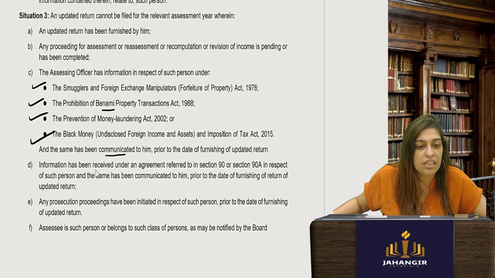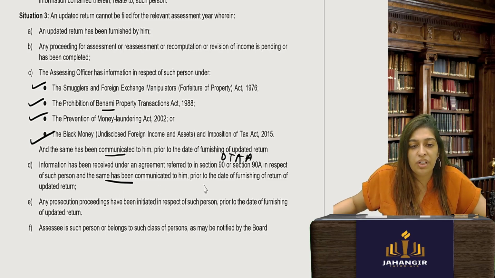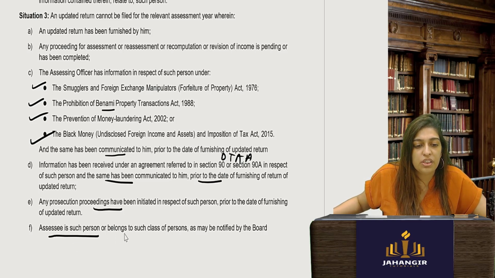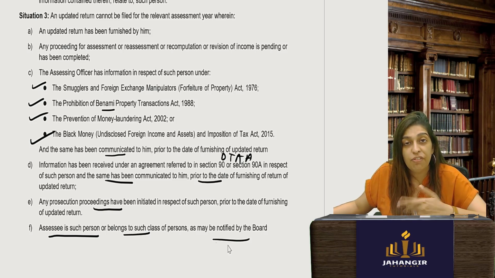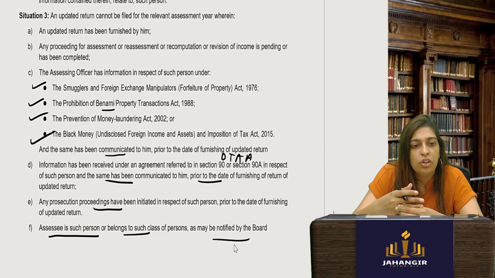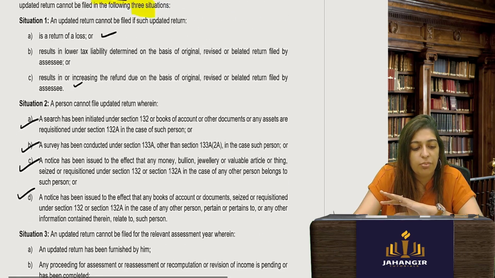Also, if information has been received under an agreement, that is your DTA, double taxation avoidance agreement, in respect of such person, and the same has been communicated prior to the date of furnishing the updated return. Or if any prosecution has been initiated. Or if the assessee is a person or belongs to a class of persons as has been notified, for example, anyone dealing in online gaming. All those people cannot file updated returns.